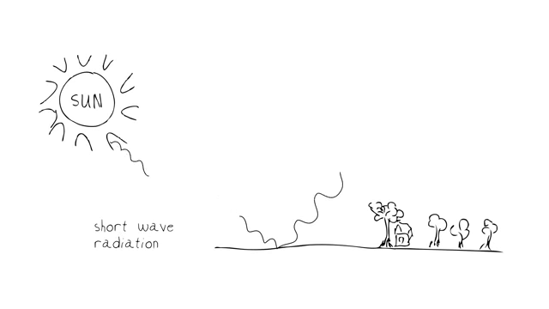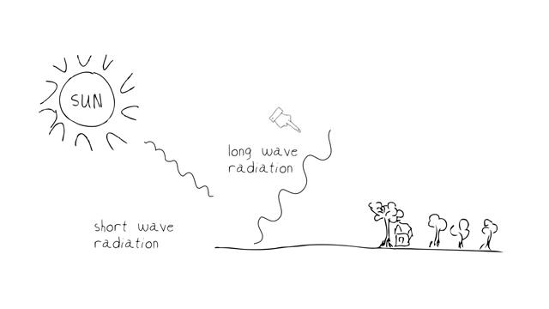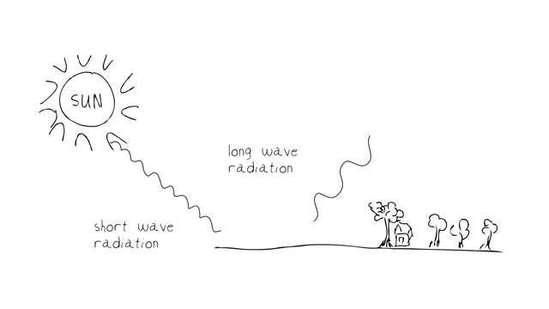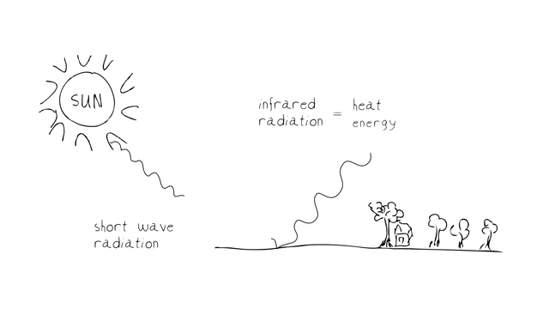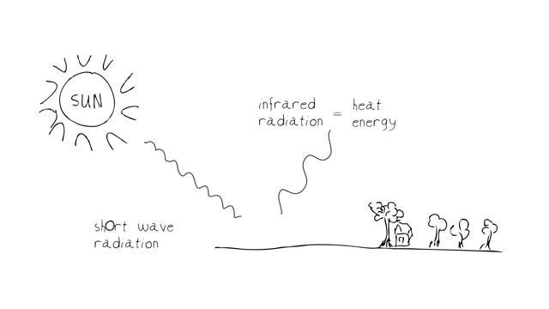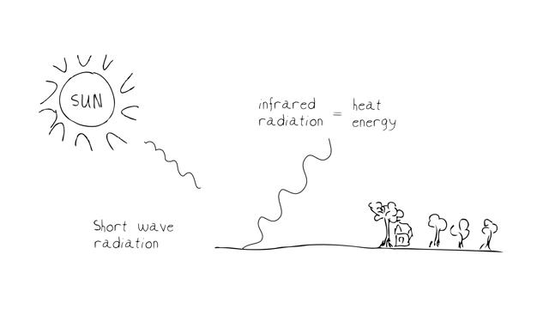Some of it is reflected back in the form of slightly longer wavelength radiation, and it's this longer wavelength radiation that falls into what is known as the infrared area of the spectrum. Infrared is the same as heat, basically. So when light hits the surface of the Earth, it's changed into heat energy. That heat energy is, to a certain extent, absorbed and some of it's reflected back up into space.